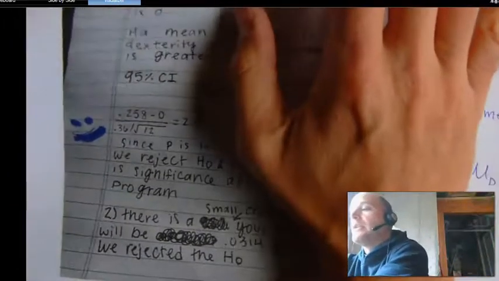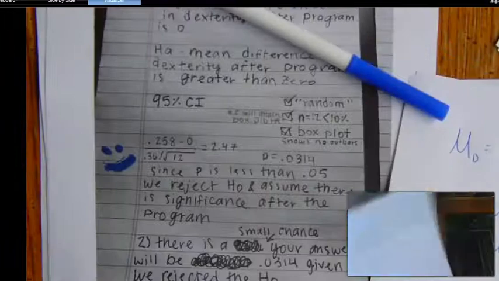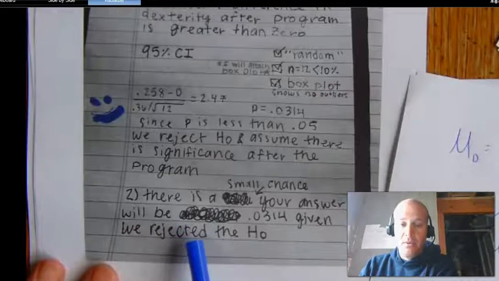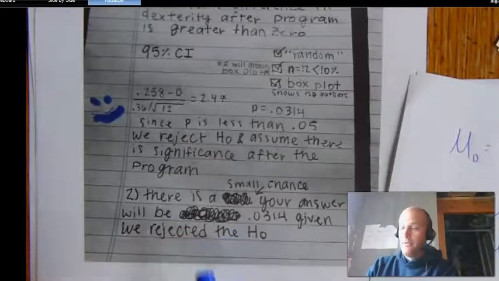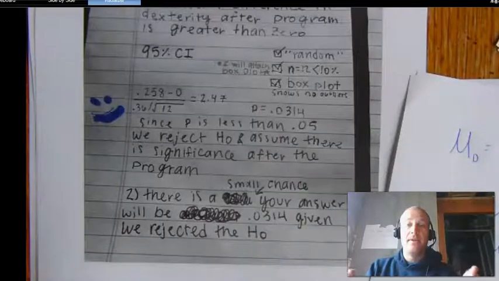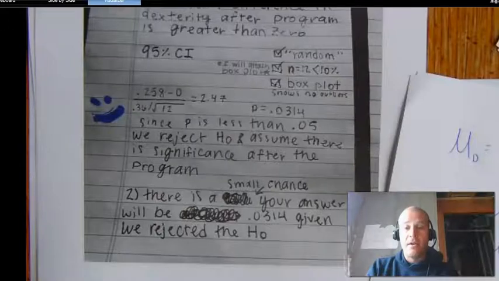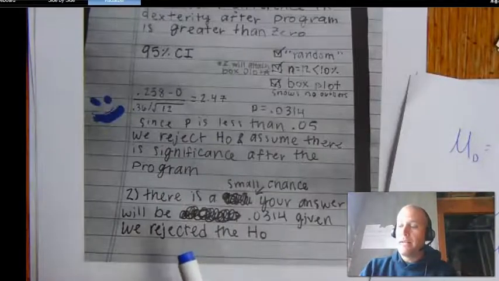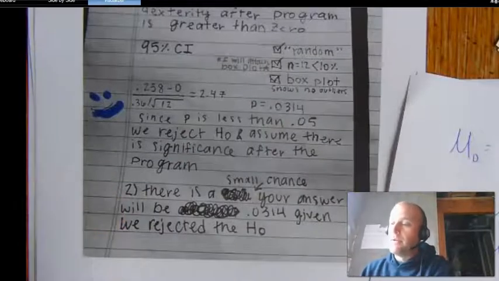The first follow-up question is interpret the p-value. So you said something about, let's see, there is a small chance your answer will be 3% given the rejected. So what we're looking for is, given that the null is true, given that there is no difference between the pre and post scores, the probability of obtaining our statistic or higher or worse is 3%. And so this is the wrong interpretation for a p-value.